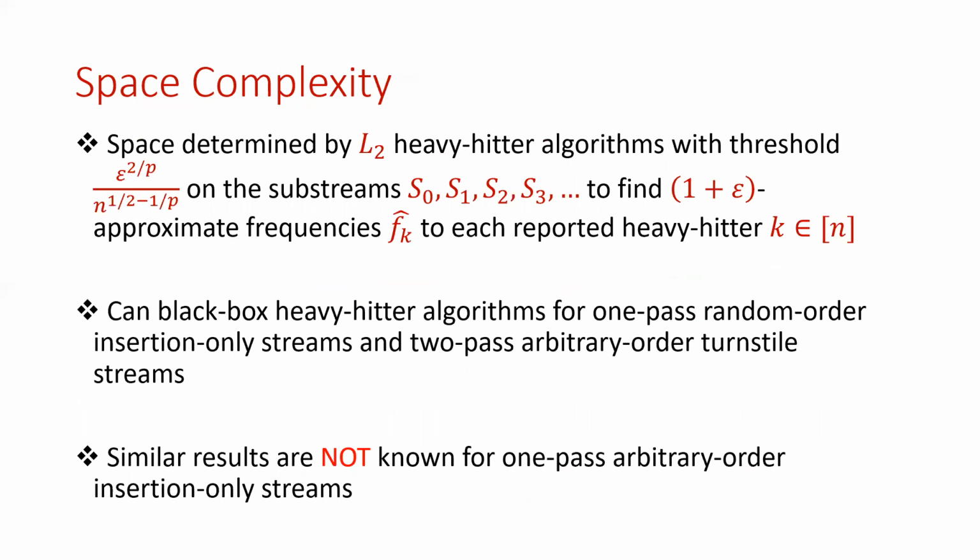So the space of our algorithm is heavily dominated by the L2 heavy hitter algorithms that use threshold epsilon to the 2 over p divided by a polynomial in n on each of the substreams. We can black box heavy hitter algorithms for one-pass random order insertion only streams and two-pass arbitrary order turnstile streams, but similar results are not known for one-pass arbitrary order insertion only streams.